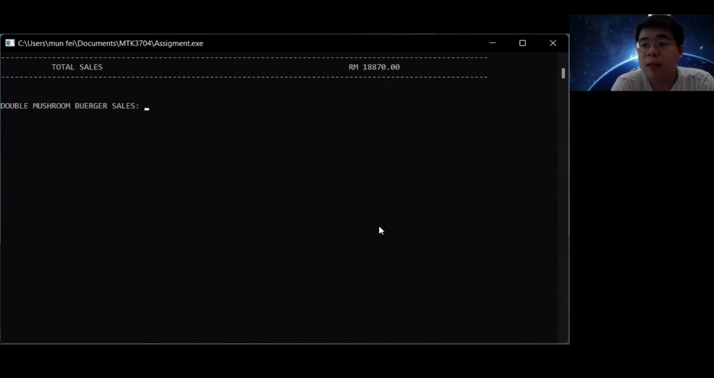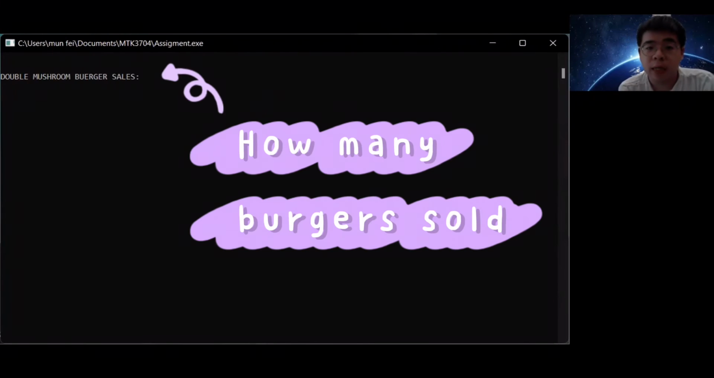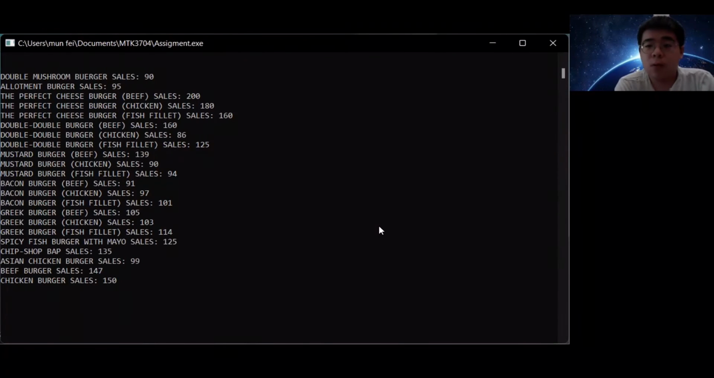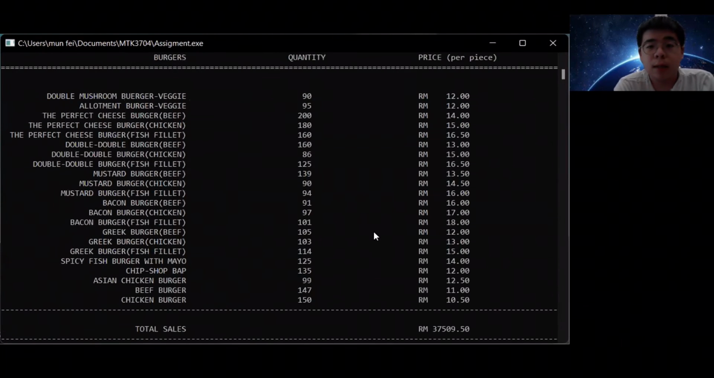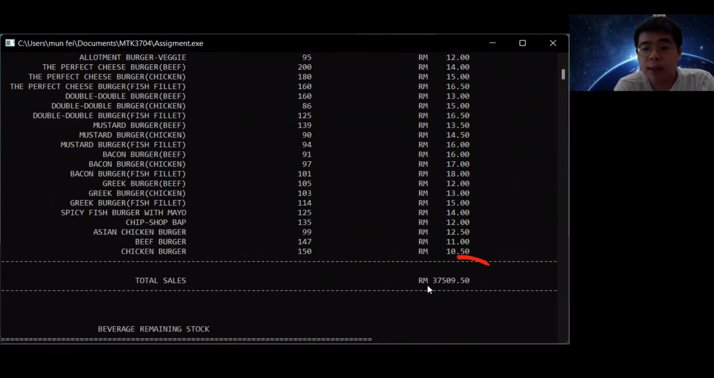Of course, we also have the sales of the burger. So the burger sales you have to key in by yourself also, just like what I taught just now for the beverage. After you key in all of the sales of the burgers you sold in that particular month, you press enter, and you may see this is the total sales you earned in that month, which is 37,509 ringgit and 50 cents.